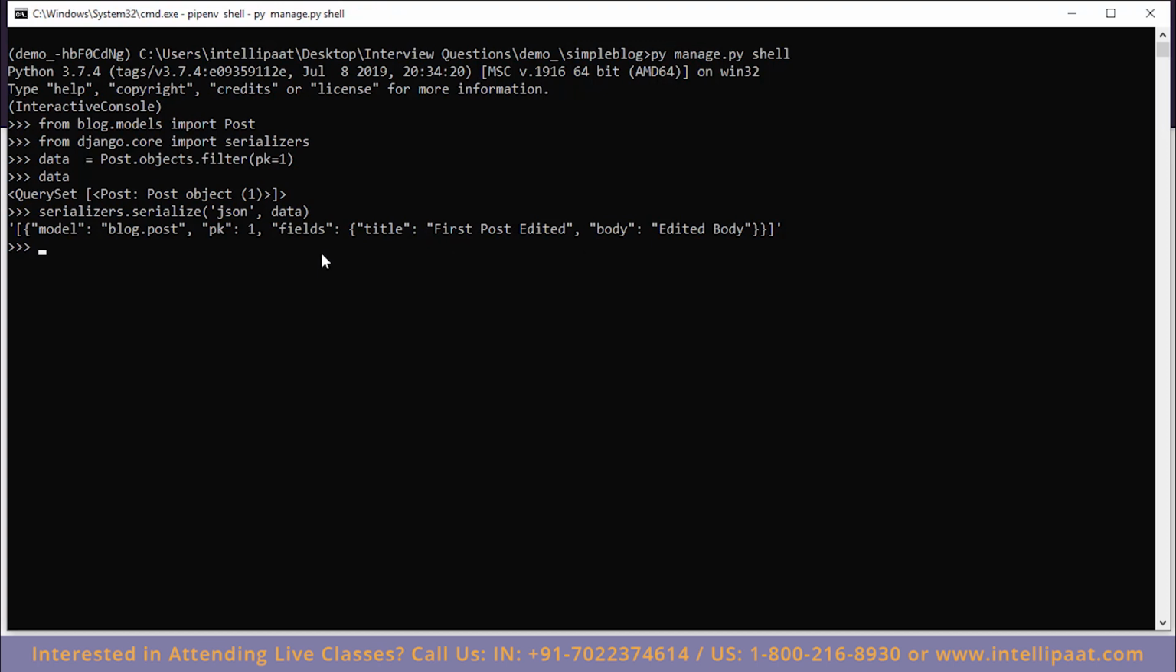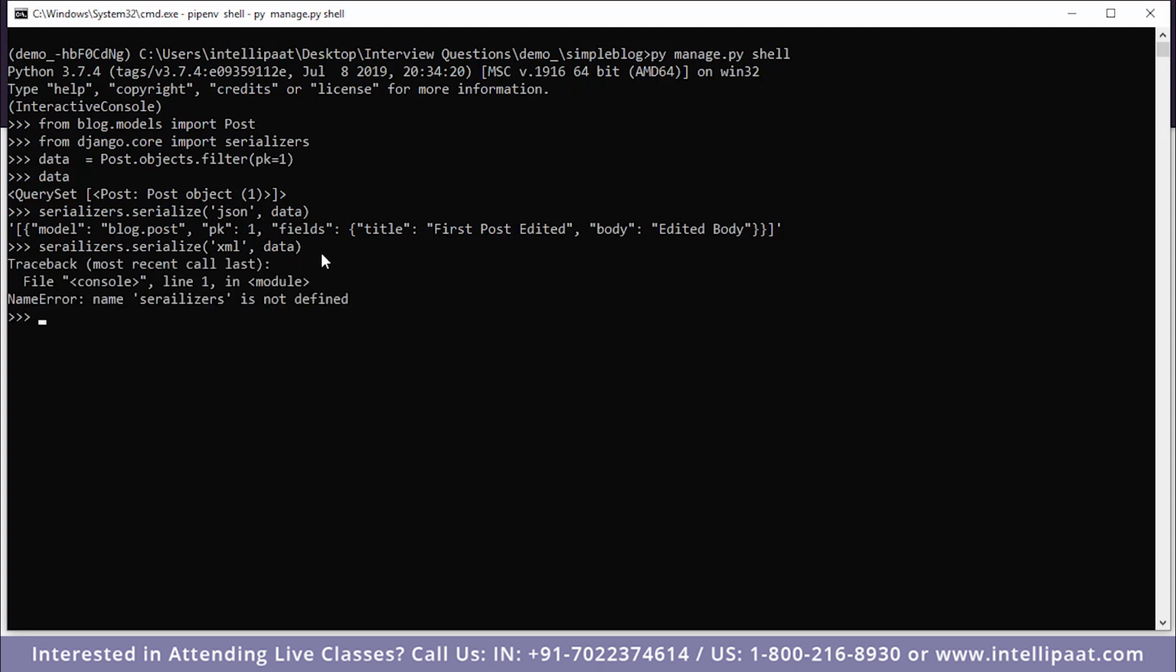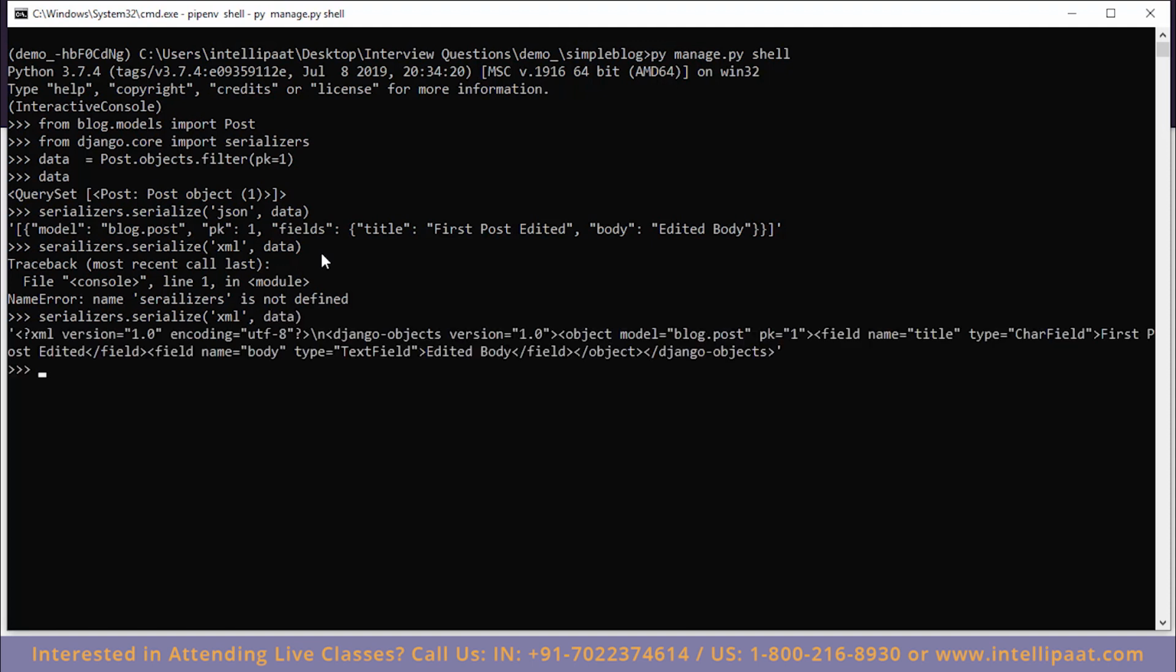Now JSON is not the only format that we can serialize in. We can serialize it in XML as well. However, JSON is usually preferred over XML because it's a lot less verbose and easy to read and parse. So if I were to serialize it in the XML format, we get the name. Oh, serializers, I spelled that incorrectly. serialize, and then we pass in the format and then the data. And as you can see, we get an XML format.